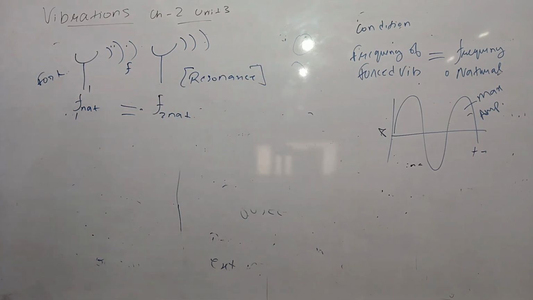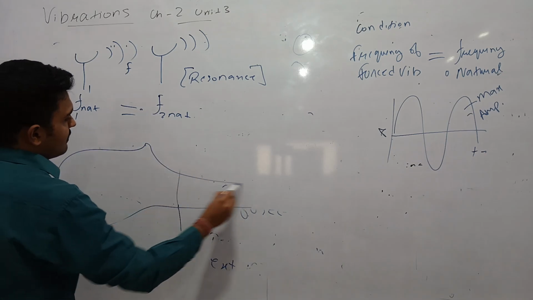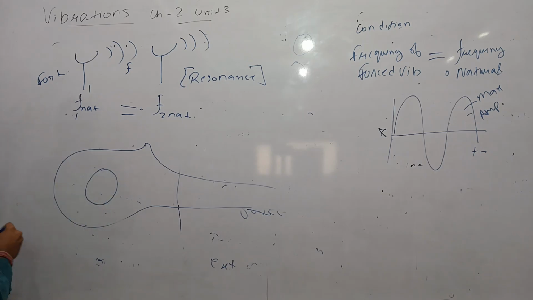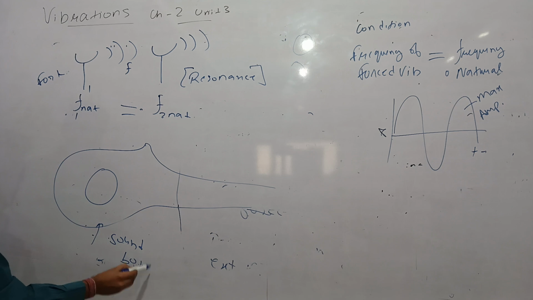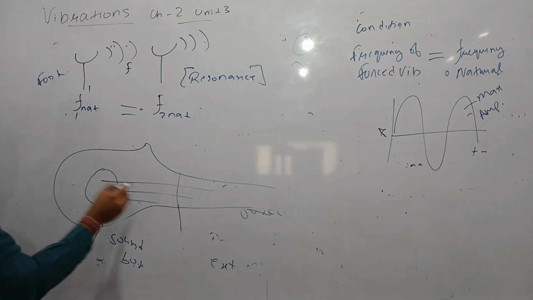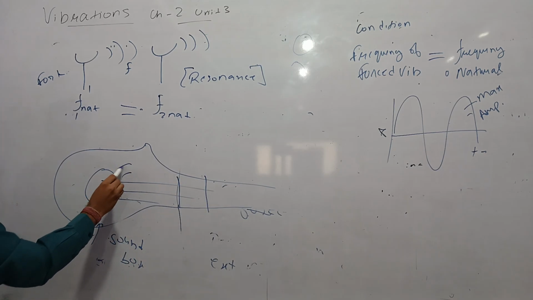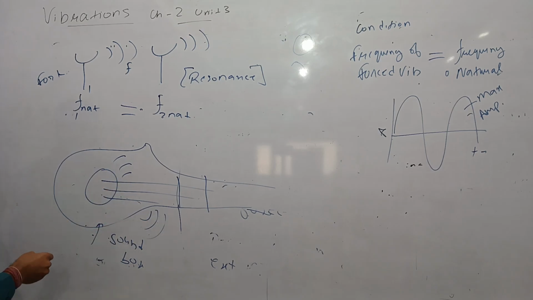Resonance can be used to amplify the volume or loudness of sound. For example, in guitars there is a sound box and there are strings. When the strings of the guitar are pricked, they produce sound, and that same sound enters the hollow box, which has air inside.